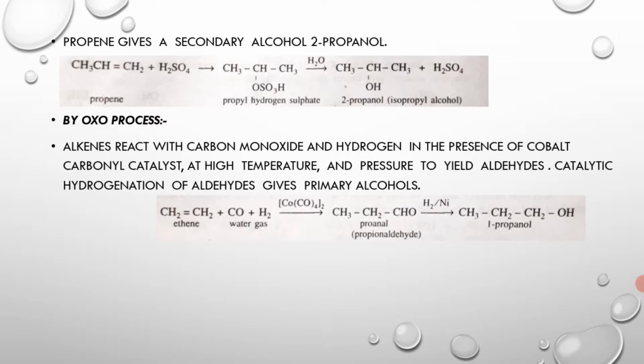We only have to remember here that ethene is treated with water gas, that is carbon monoxide and hydrogen, in the presence of cobalt carbonyl catalyst, and it forms propionaldehyde.